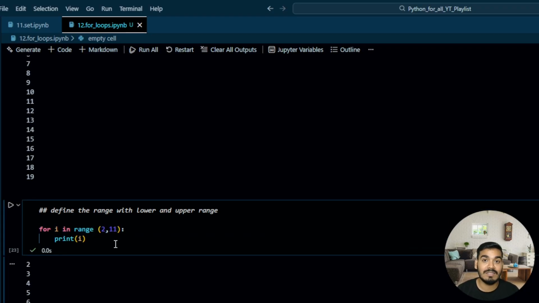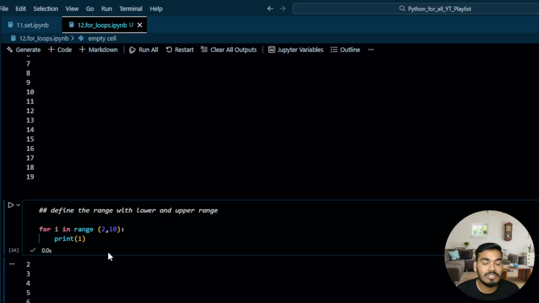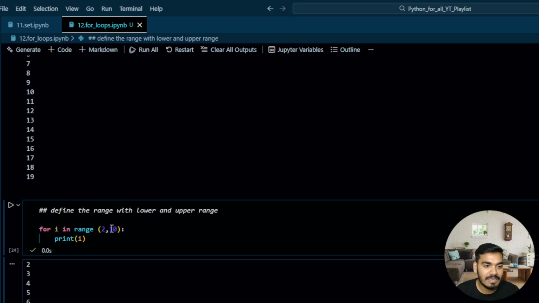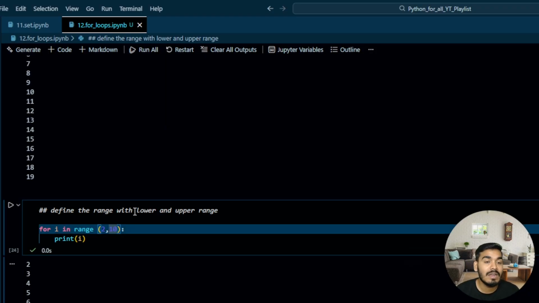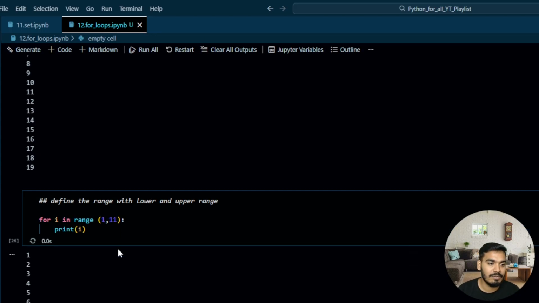I think I have explained this, right? Upper range minus 1, it is always going to return, in the list as well, in the tuple as well, right? So if you want 10, you have to write 11. If you write 10, you are going to get 9. So it's always n minus 1. So I have defined the lower range as 2 and it always starts from there, and the higher as 10, so it is going to return 10 minus 1, 9. So let's say if I define over here 1, so 1 to 9. But if I want 1 to 10, I'll define over here 11.